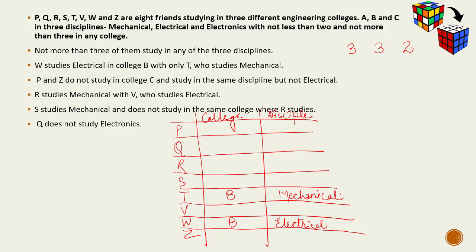That means college A and C would have 3 students each. Okay. P and Z do not study in college C. So I'll put a negation here that I will not have college C here. They study in the same discipline but not electrical. So discipline also I have a negation that it's not electrical. R studies mechanical with V who studies electrical. So they both have the same college.